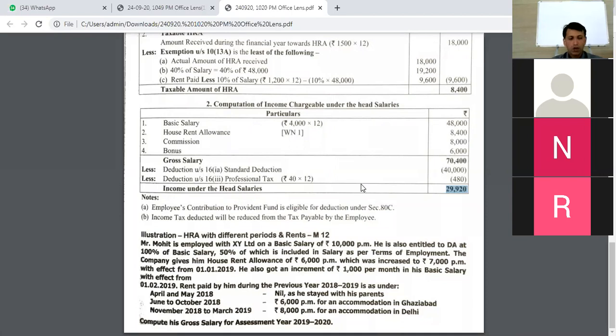Okay. And what about his increment in salary and other things? So basic salary they have given 10,000, sir, and another they told 11,000. The 10,000 is for 10 months, means 10,000 into 10, sir, and 11,000 into 2. We should add both, sir. Right. And dearness allowance they gave 100%, sir. So 100% of the above basic salary. Then wait a second, I will calculate, sir. 1,22,000, sir, means 100% of 1,22,000. Okay, means 1,22,000 is DA.